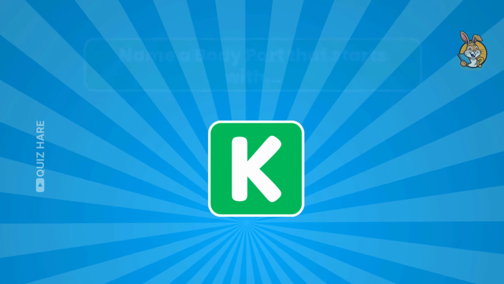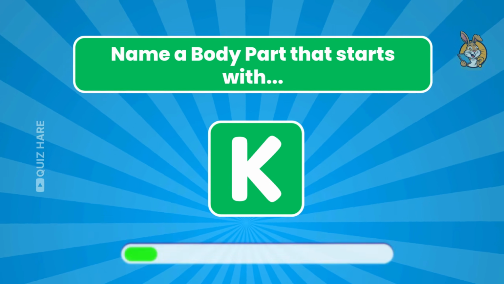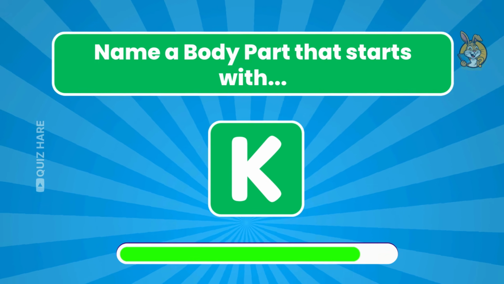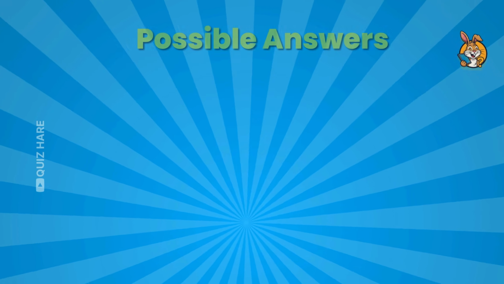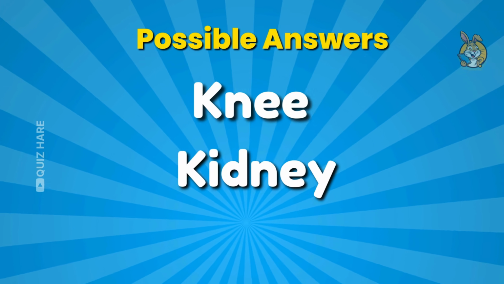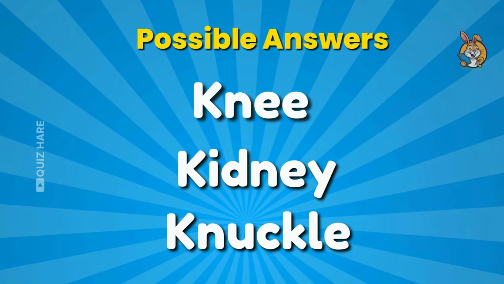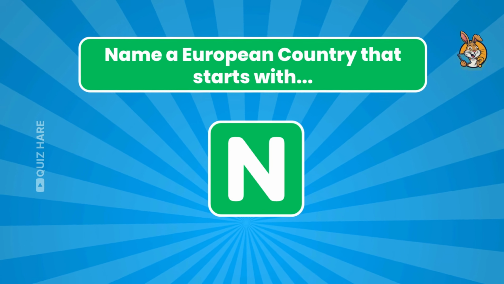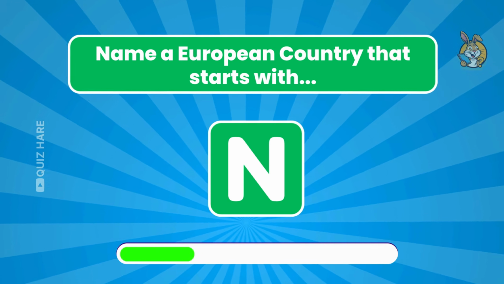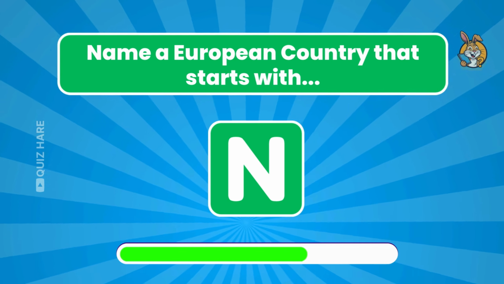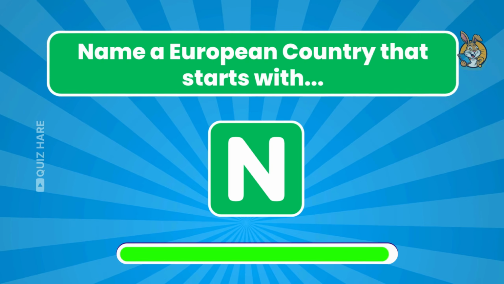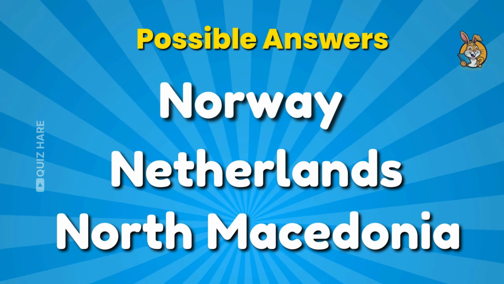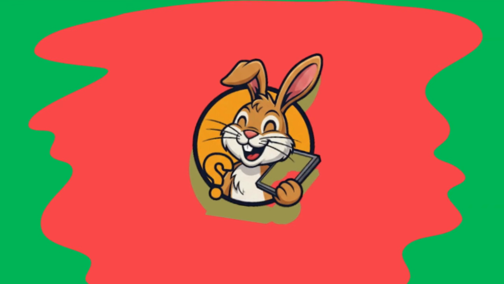Round 22. Name a body part that starts with the letter K. Knee, kidney, and knuckle. Round 23. Name a European country that starts with the letter N. Norway, Netherlands, and North Macedonia.